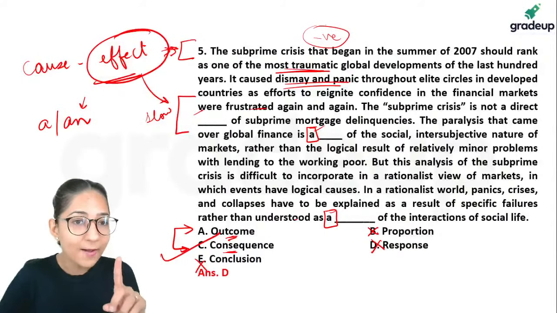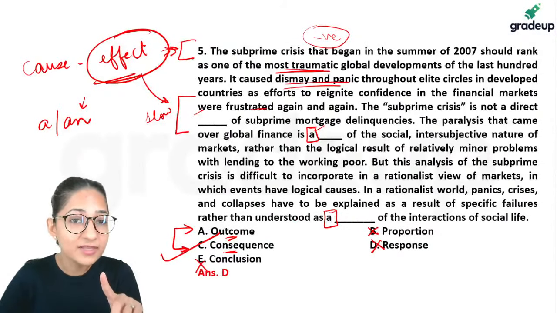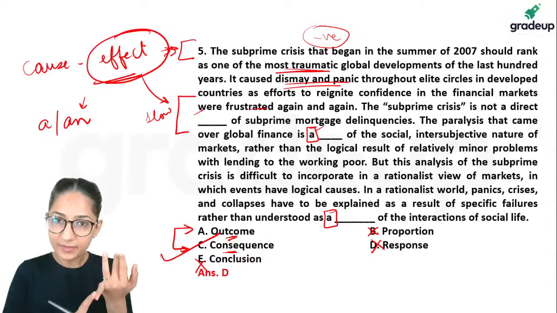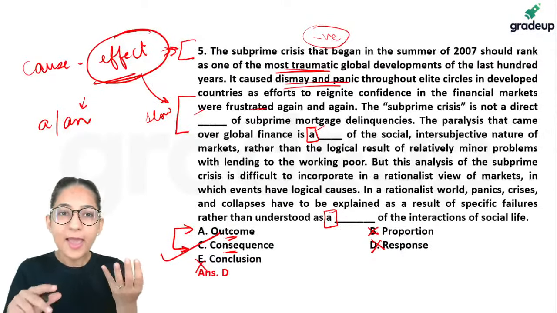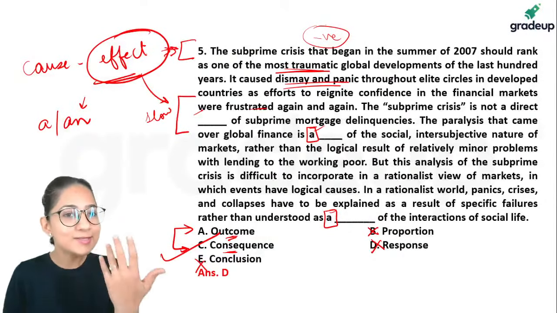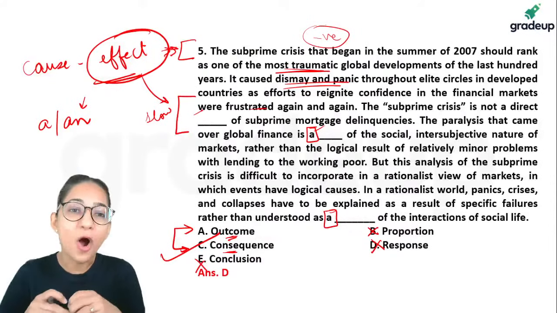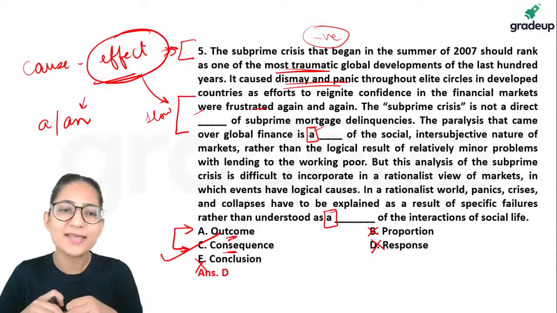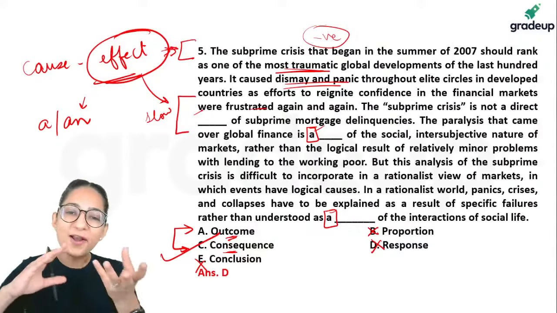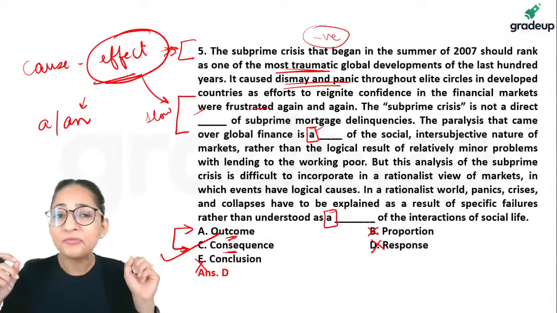Notice, here they combined, what did they combine in this particular question? They combined contextual vocabulary with a rule of grammar, a very, very basic rule of grammar. This is also a very common pattern in many exams, that they love to combine grammar along with vocabulary.